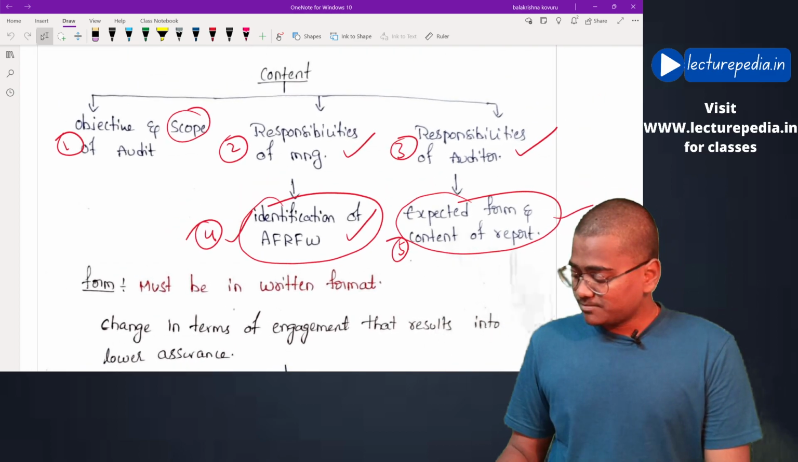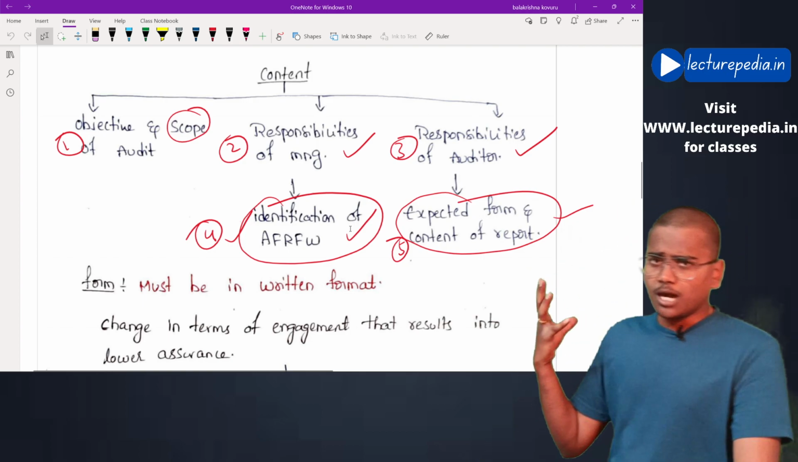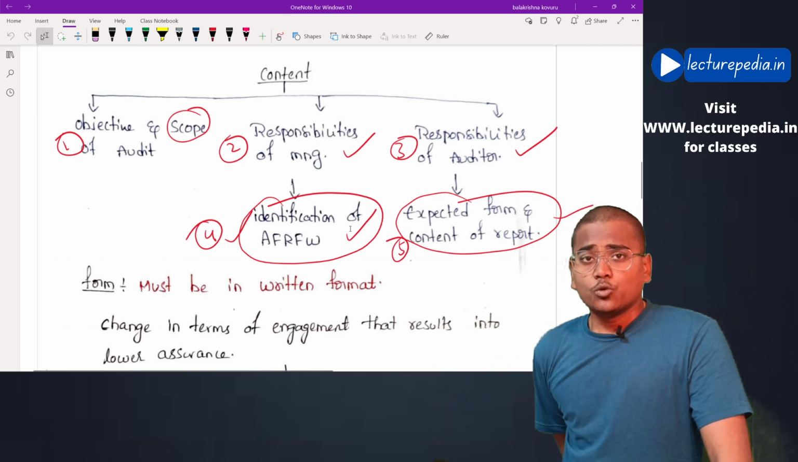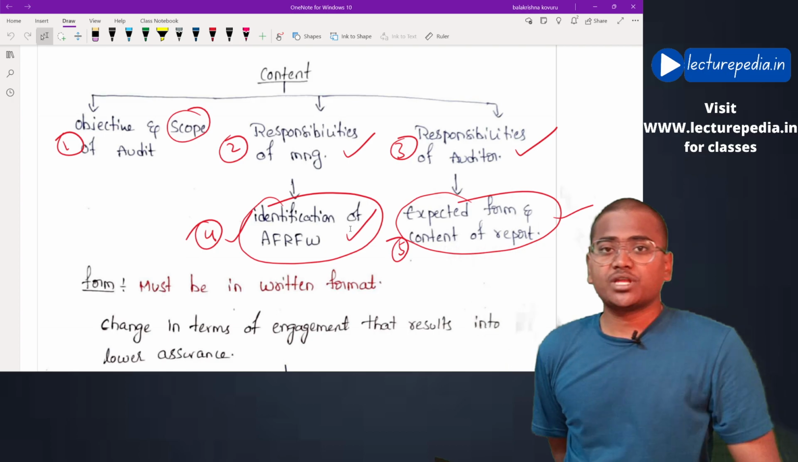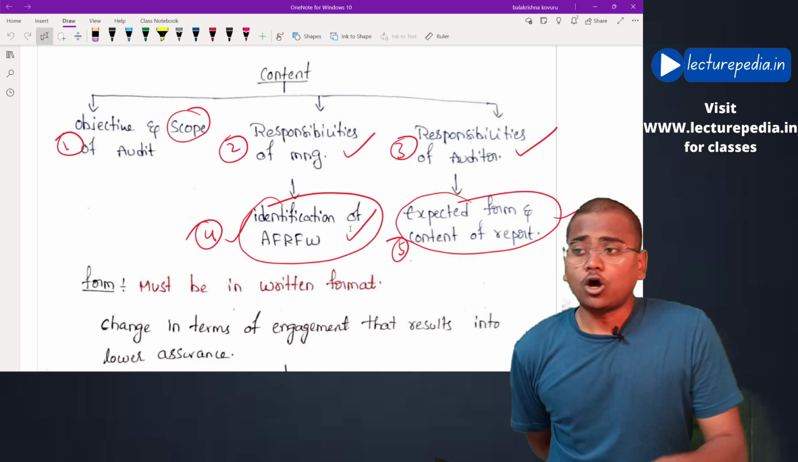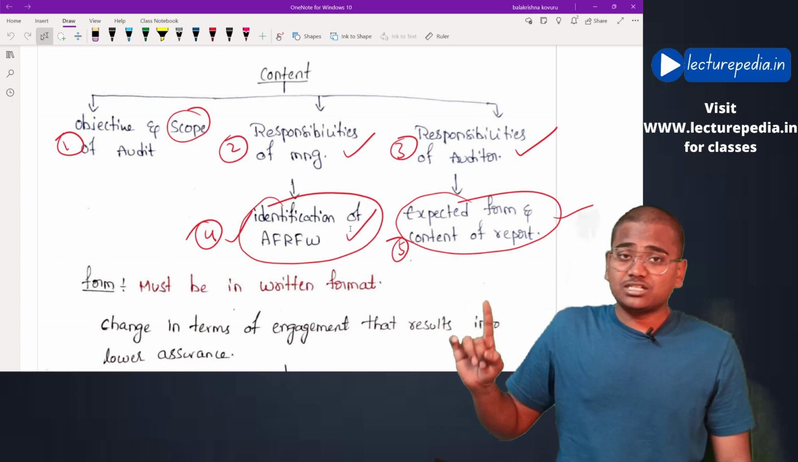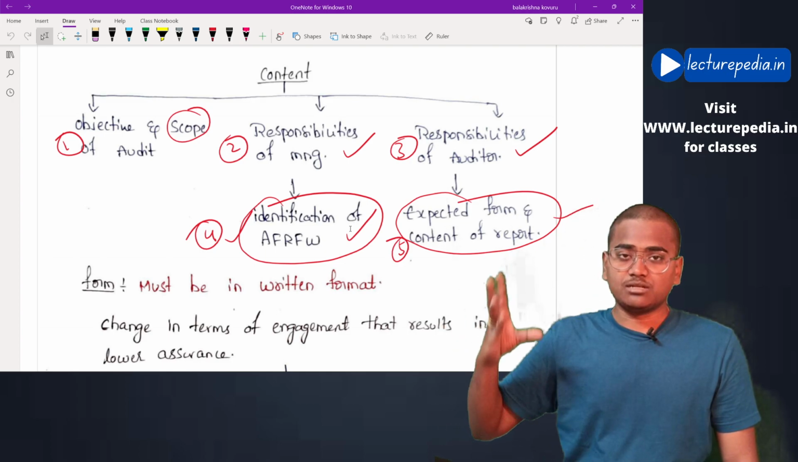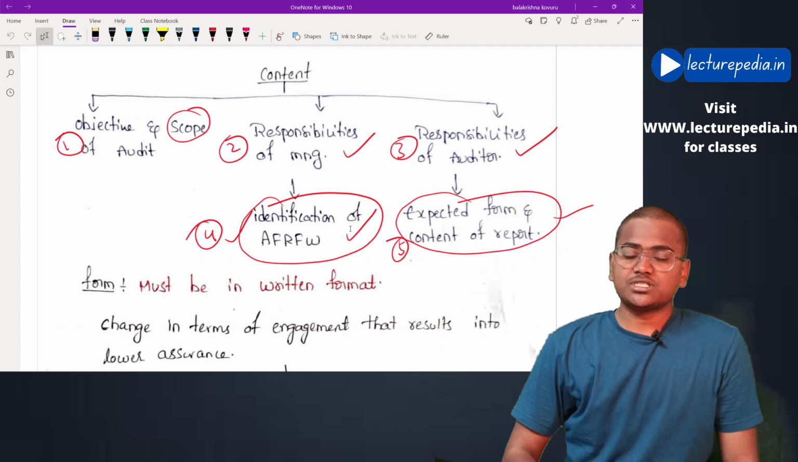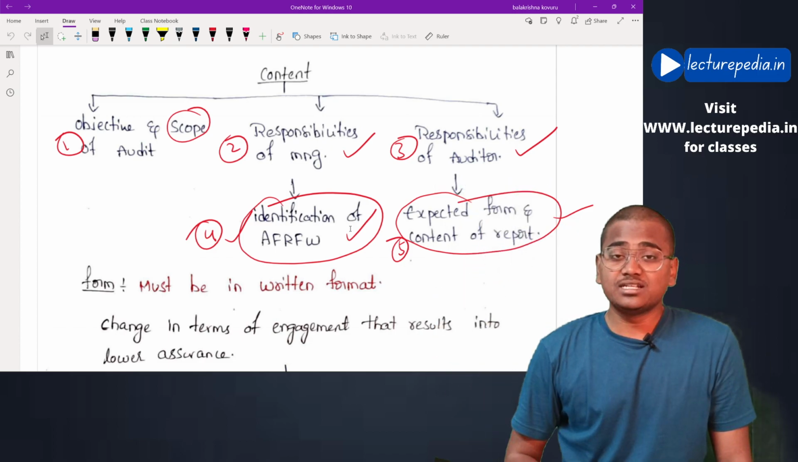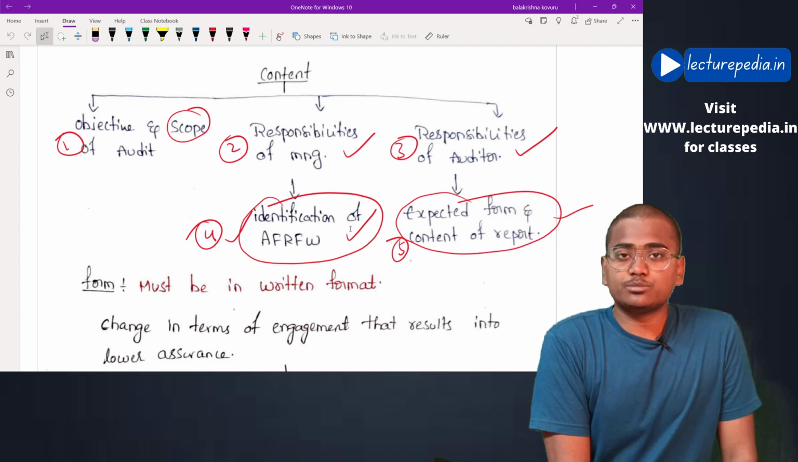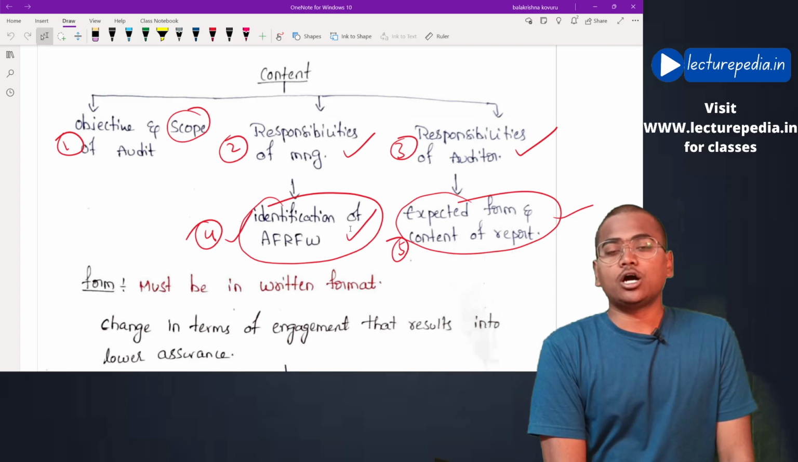Now the question is, apart from these 5 contents, whether additional terms can also be included in the audit engagement letter, or only these 5 terms have to be included. See, apart from these 5 terms, any other terms that the auditor and management feel have to be included can be included in the audit engagement letter.